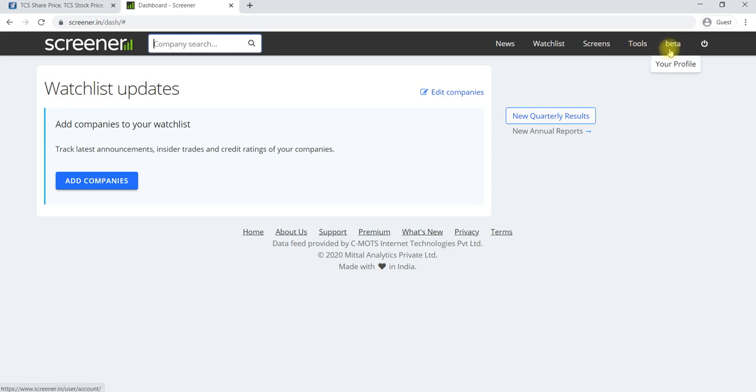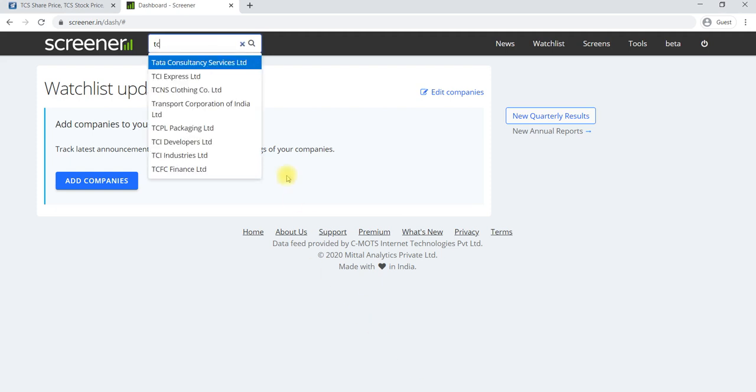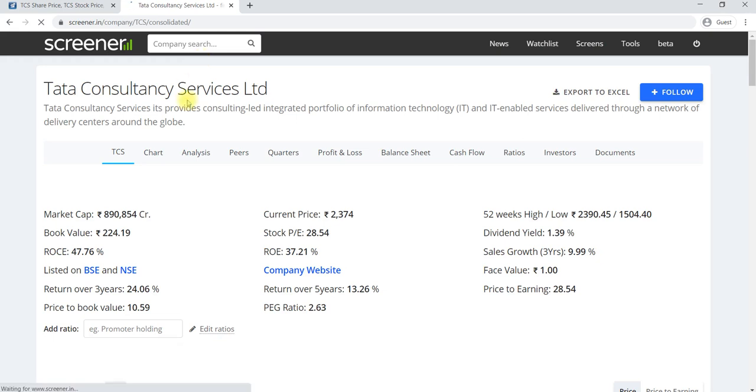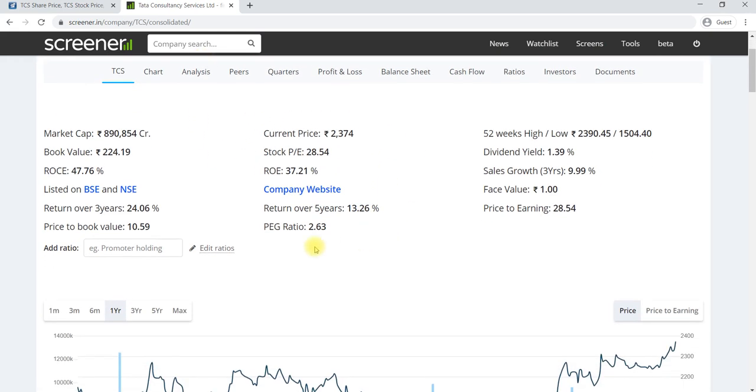Just log into screener.in. Once you log in, type the stock you are looking for. For example, TCS, Tata Consultancy Services. Once it has been loaded, you can check if price to book value and 10-year return are already there. Return over 10-year is not there here. Price to book value is already there.